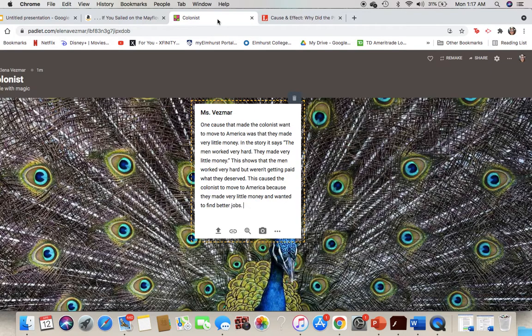I wrote, in the story, it says, "The men worked very hard. They made very little money." Don't forget we need that starting quotation mark and that end quotation mark, so I know everything in between is from the text. And then I want you to explain what that evidence means. So this shows that the men worked very hard but weren't getting paid what they deserved. This caused the colonists to move to America because they made very little money and wanted to find better jobs. So I have my cause and effect, and I also have my piece of evidence from the text, and I use my beginning and end quotation marks.